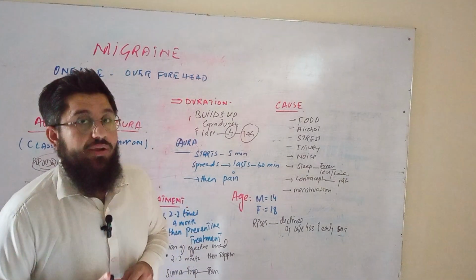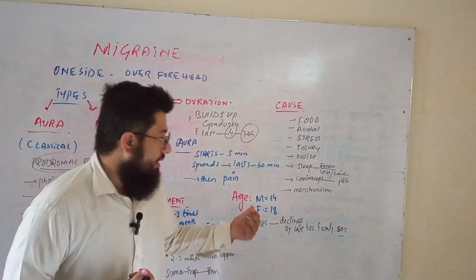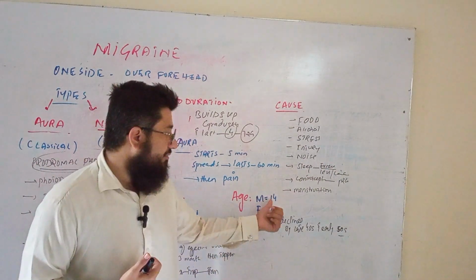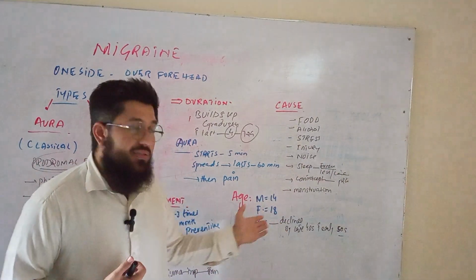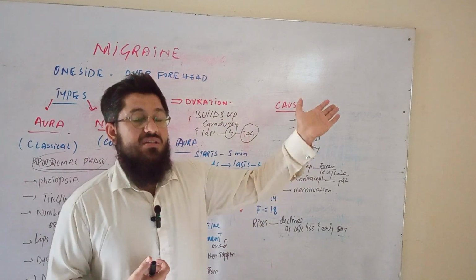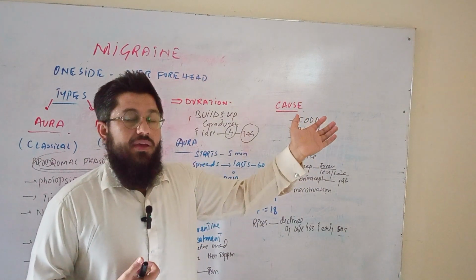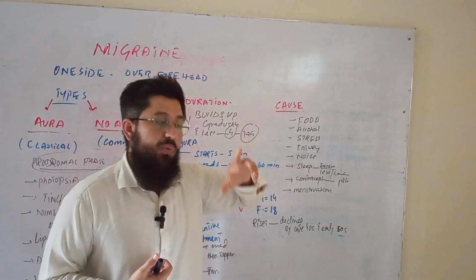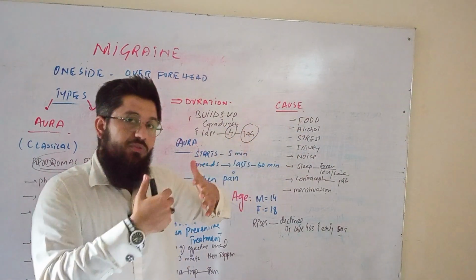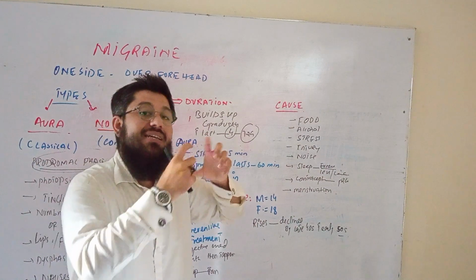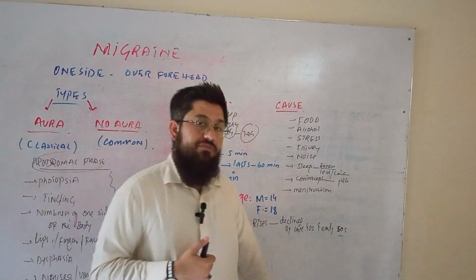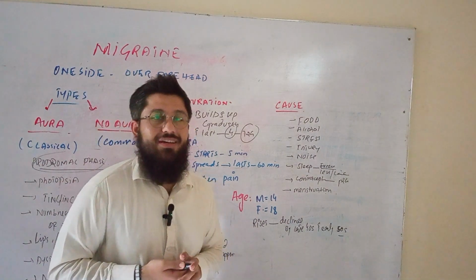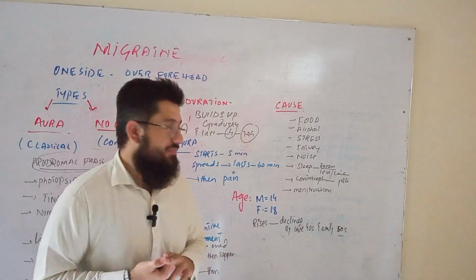Another interesting point that you must remember is that whether it is a male or a female, the pain rises in the early 14 and 18, okay? Then it rises when a patient reaches 40, and after that crosses 40, in the early 40s, 41, 42, 43, it starts declining. When it reaches the 50s, it may or may not finish.